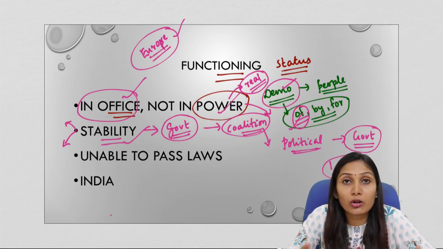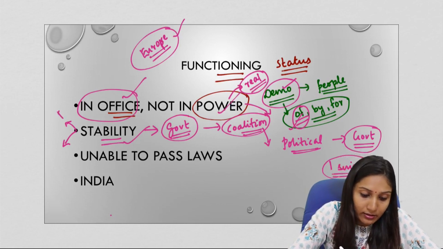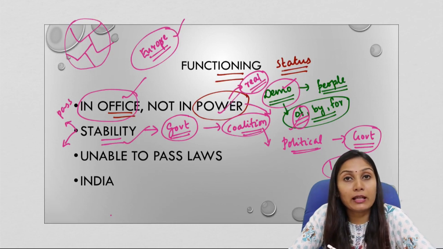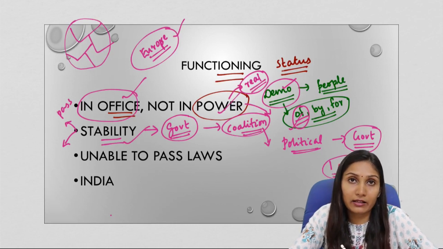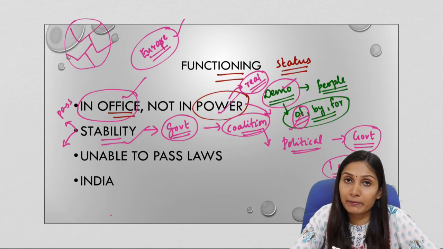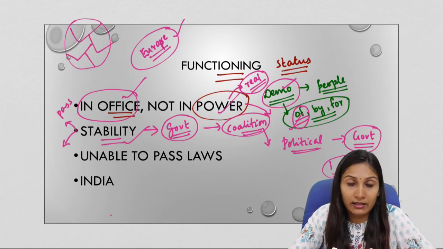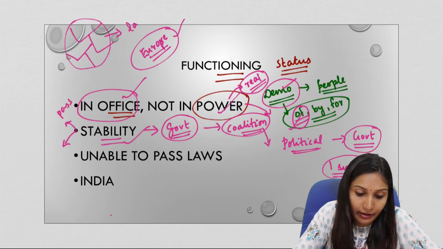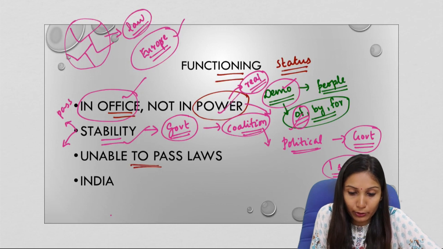The parliaments are not able to pass laws. This is because a coalition is a group of political parties who come together to form the government. Maybe in a coalition, some political parties would be in favor of a particular decision and some other political parties will not be in favor. They will not be favoring the particular decision. So in an era of coalition politics, it is very difficult to pass laws in the parliament. So they are unable to pass laws.